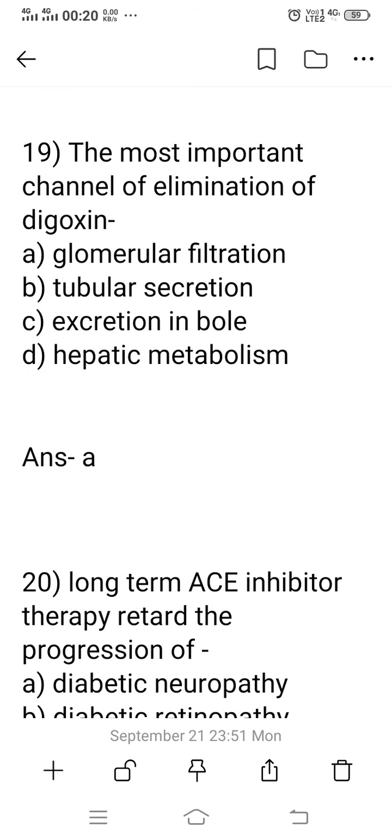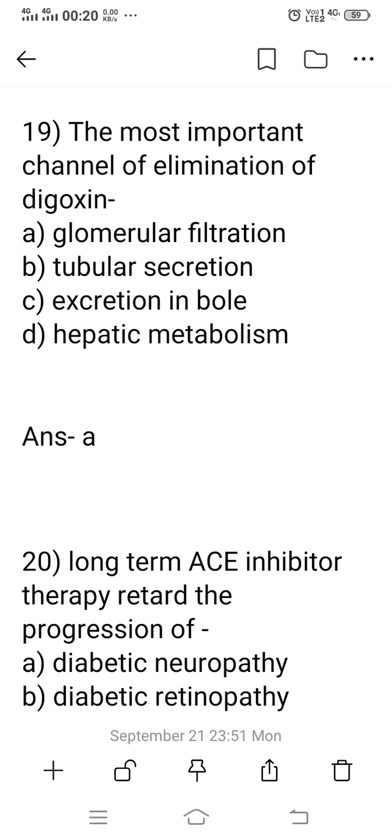Question number 19. The most important channel of elimination of the digoxins. Which route is suitable for the elimination of the digoxins? Option A, glomerular filtration. Option B, tubular secretion. Option C, excretion in the bile. Option D, hepatic metabolism. So glomerular filtration is the suitable route for the elimination of the digoxin group of drugs.